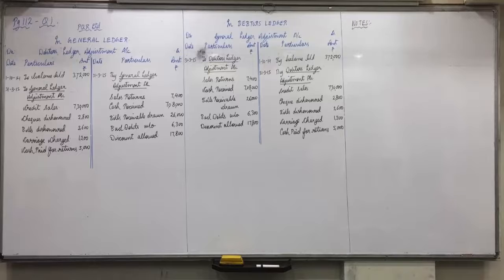Bad debts previously written off recovered as cash, to bad debts recovered, it will not affect debtors accounts. So on the notes, third thing. Bad debts recovered rupees 1,200. Below that, write down cash account debit to bad debts recovered account. So it will have no effect. Okay? Cash to bad debts recovered.